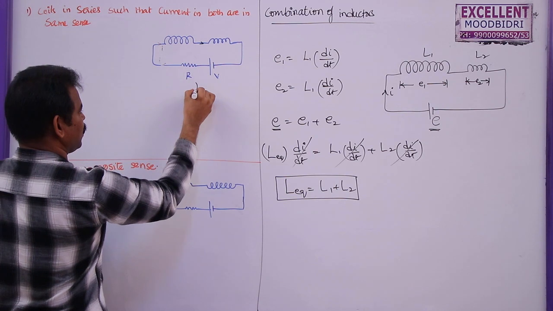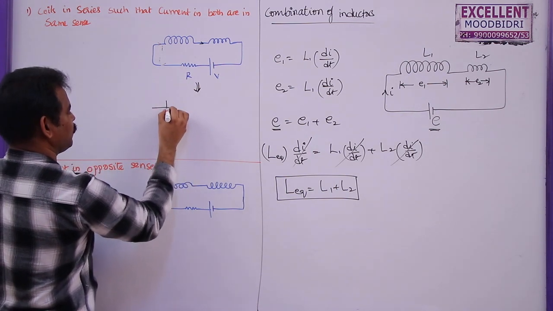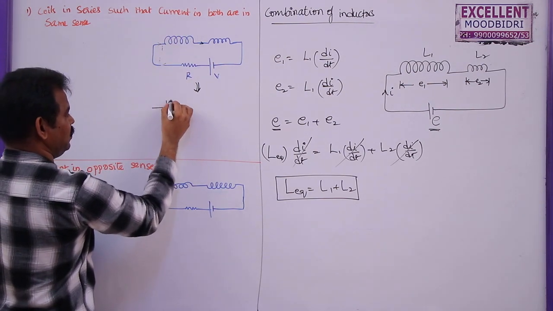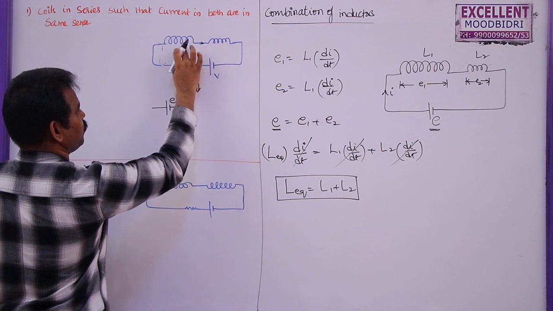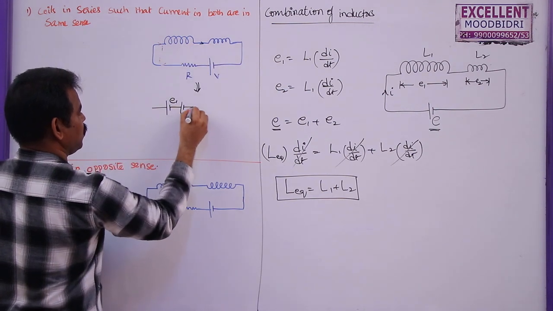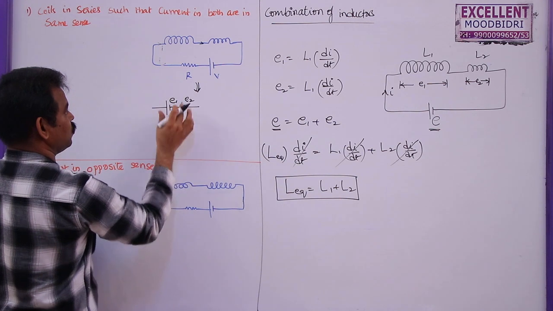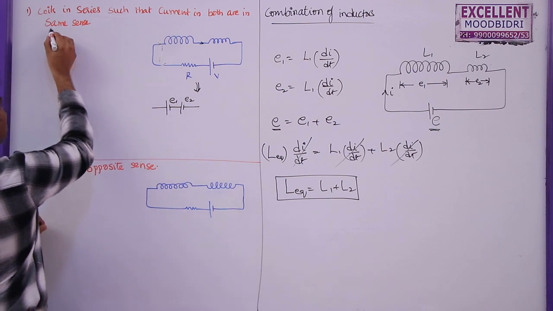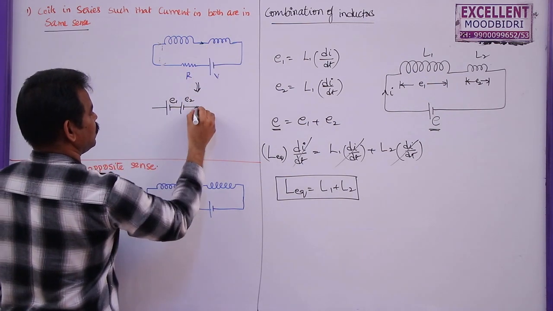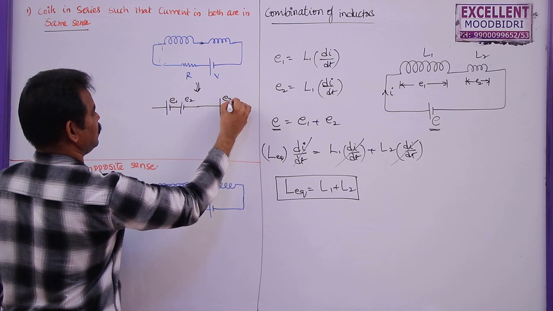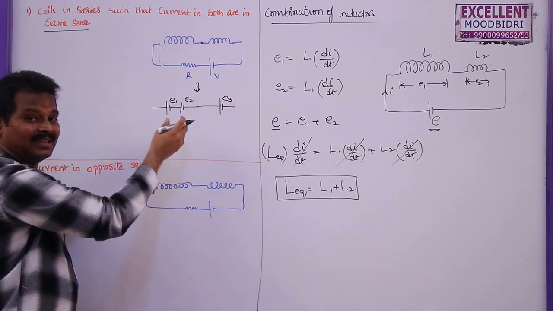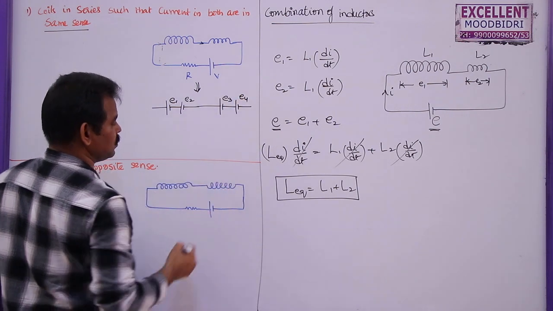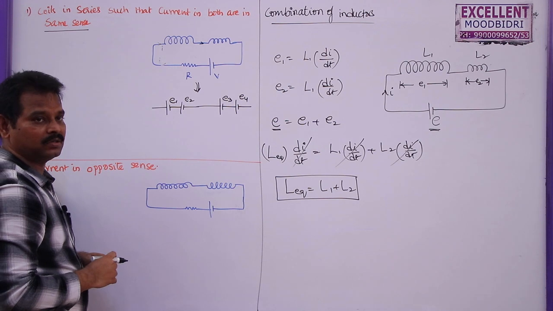So this circuit can also be drawn like the first one. Some EMF will be induced here, this is E1, and due to the mutual induction between these two, some more EMF will be induced, E2. So instead of this single coil, I am drawing two cells here, as these are in the same sense. Here also in the second coil, this is E3, the EMF induced due to the self-inductance of the second coil, and this is the EMF induced due to the mutual inductance in the secondary coil.